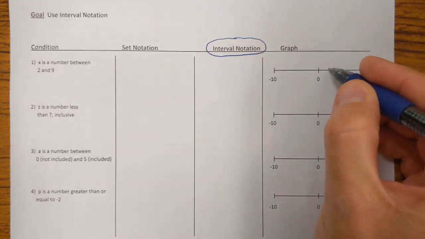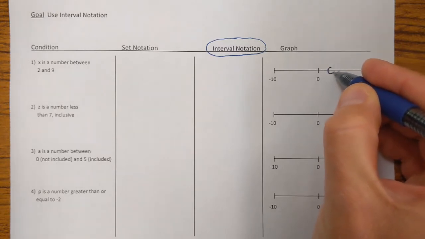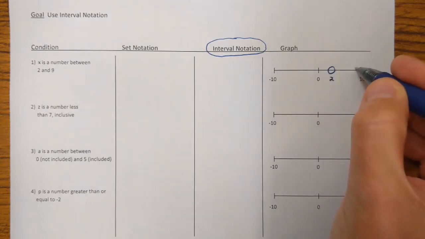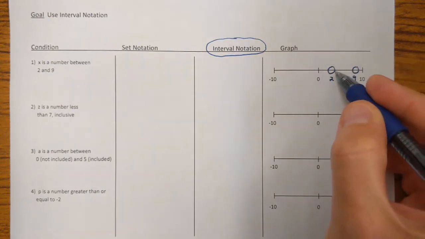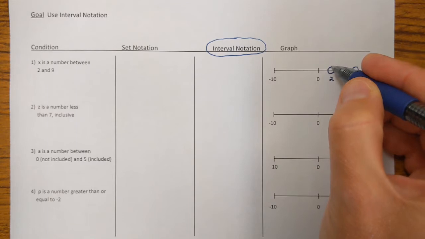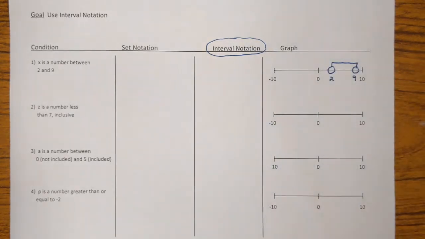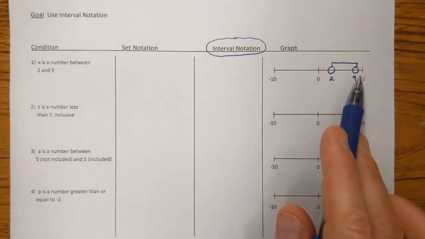If we want to show this condition on a number line, we're going to estimate where the number 2 would be, and I'm going to put an open circle there. You can write the number 2 underneath it if you want. And I'm going to estimate where the number 9 would be and put an open circle there. Then I'm going to either shade in between the 2 circles, or a lot of times I draw a little bar between the 2 circles. This means that the number falls anywhere between the 2 and the 9.